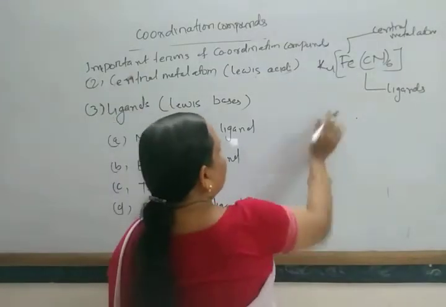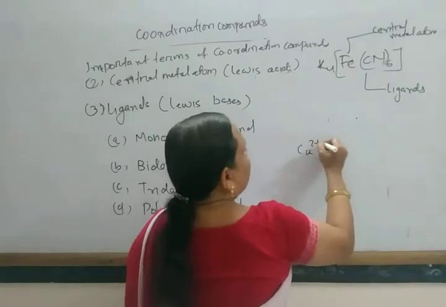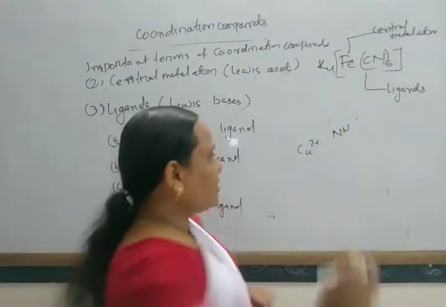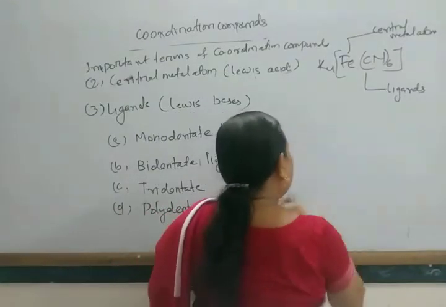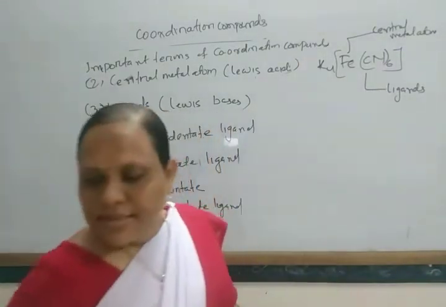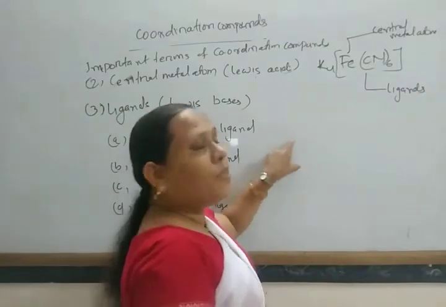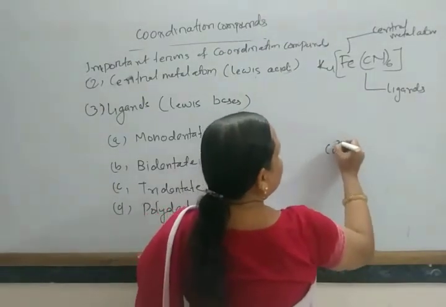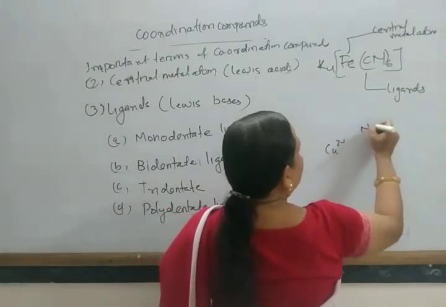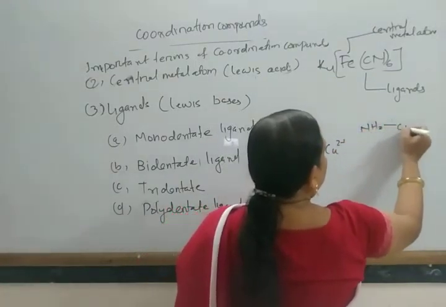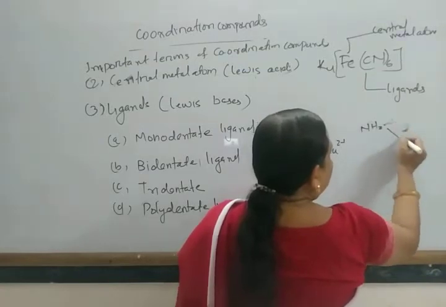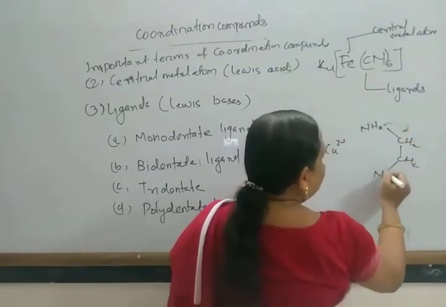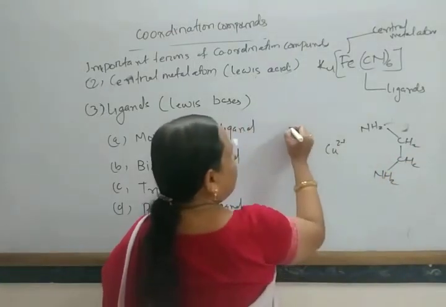For example, let us take a copper complex. Cu2+ is coordinated with ethylene diamine on this side, and this side, and another side.